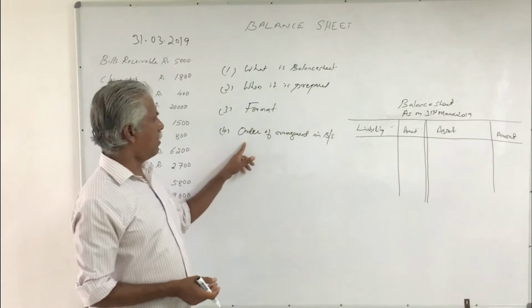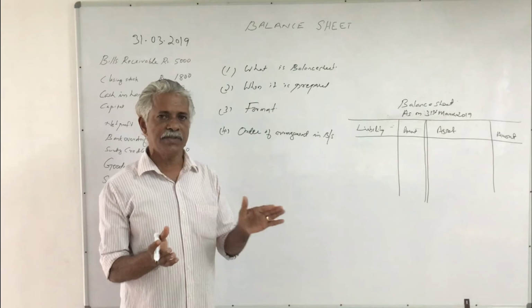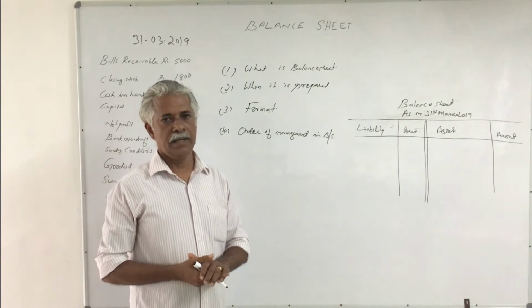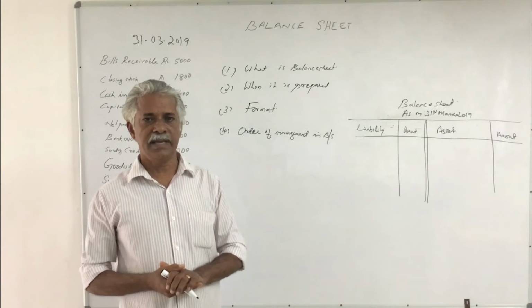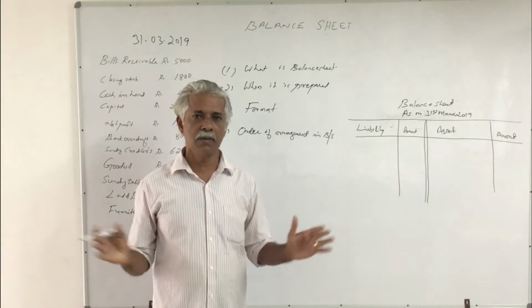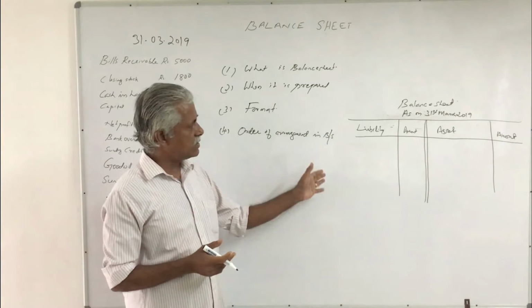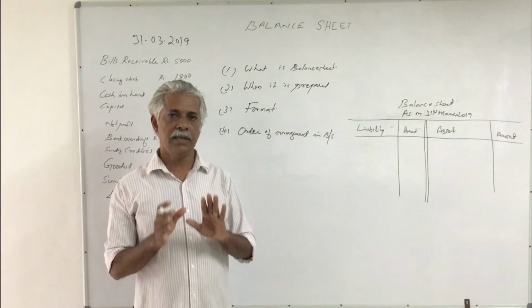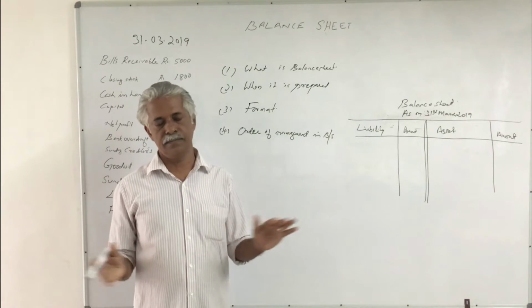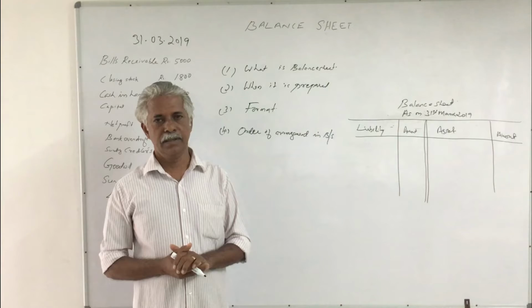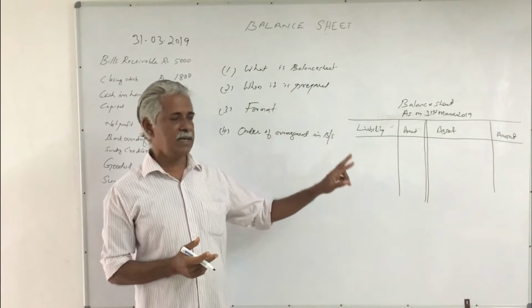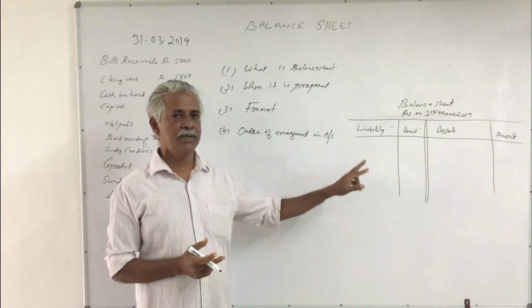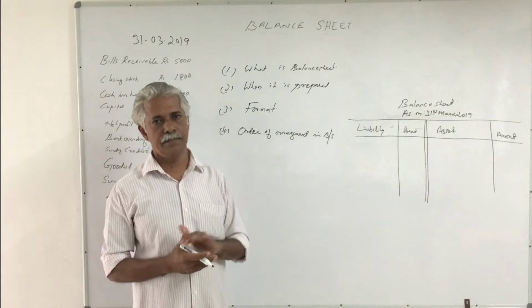Next one is order of arrangement of items in the balance sheet. In fact, whether there are any hard and fast rules for listing the assets and liabilities in the balance sheet or not. Actually, there are no hard and fast rules. But two methods of presenting the assets and liabilities in the balance sheet are followed.